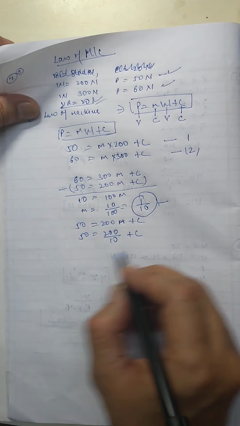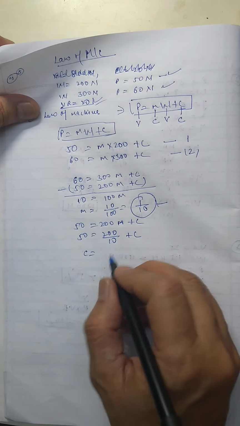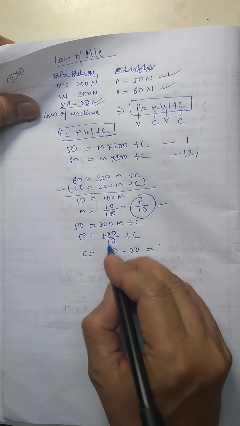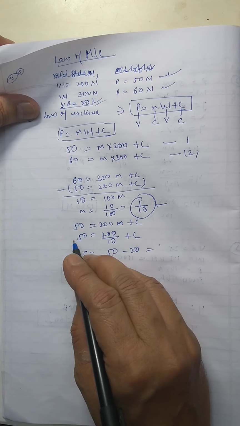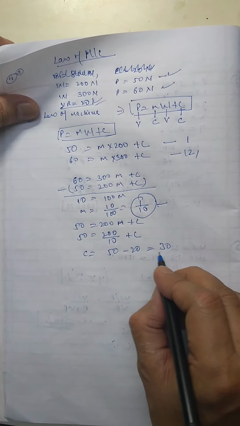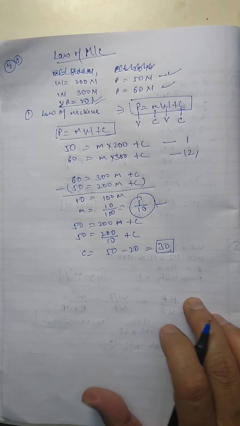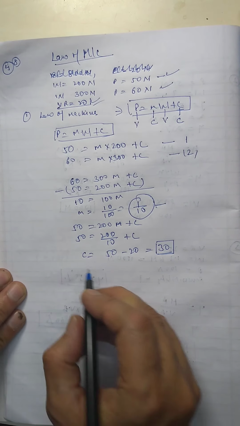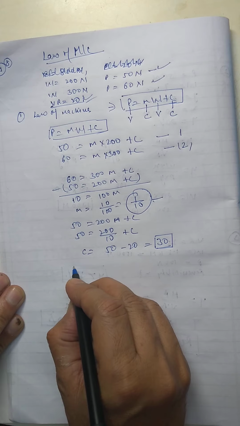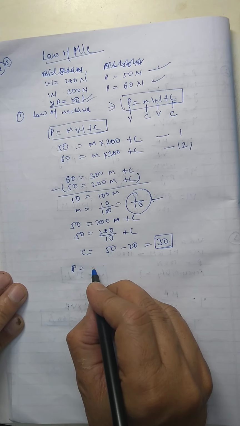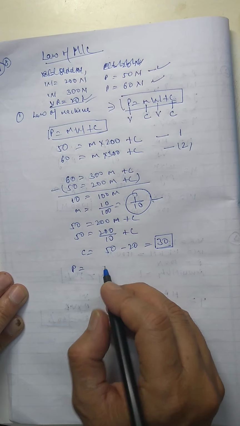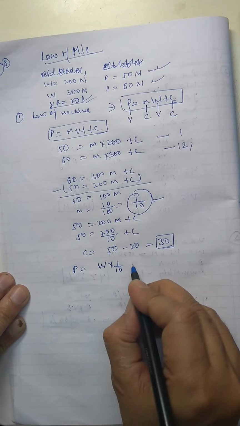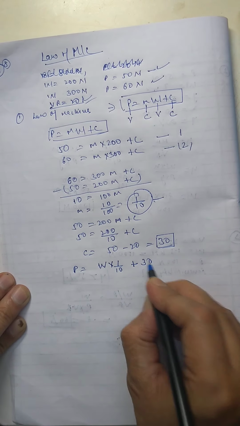So c is equal to 50 minus 20, which is 30. So the value of c is 30. Okay, so you have to find these two values. So the equation becomes P is equal to m W plus c, where m is 1 upon 10, so W into 1 upon 10 plus c. c is 30. So this is the equation.